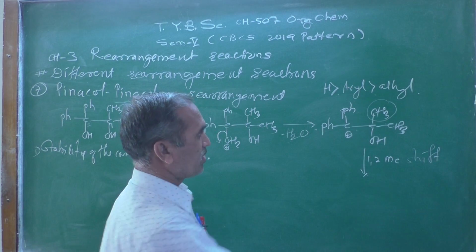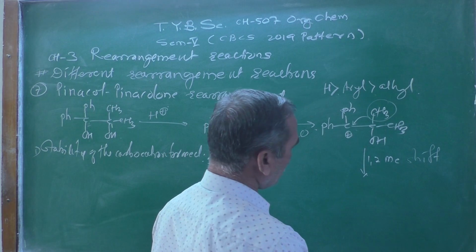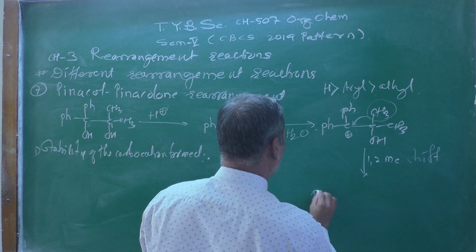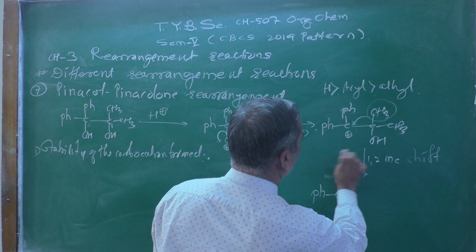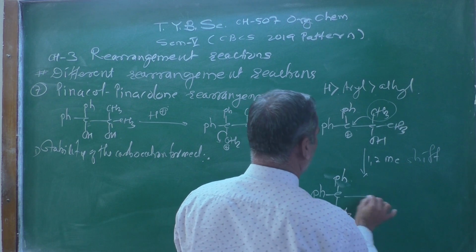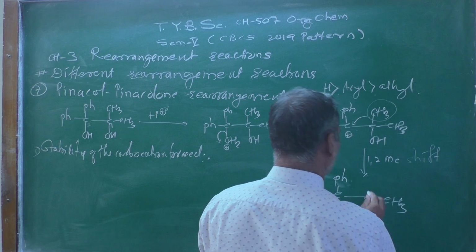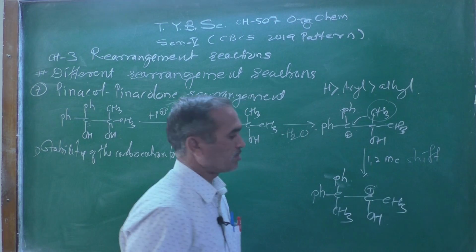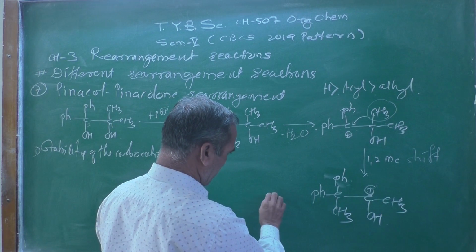1,2-methyl shifting from here to here. After the rearrangement, we are going to get here Ph, then here CH3, let me draw here Ph, and here is a CH3. Now here one CH3 and here OH, positive charge comes on this carbon atom. Now this carbon atom,